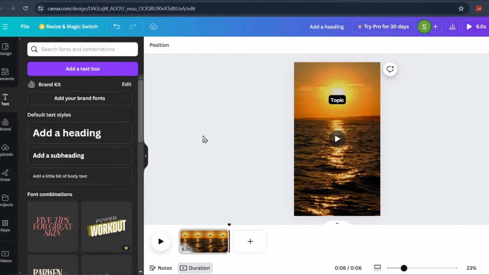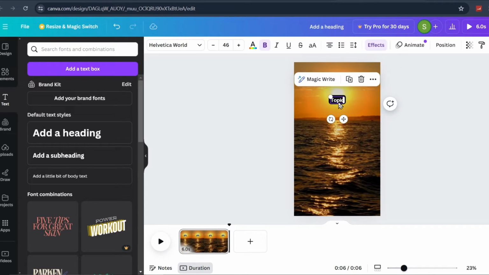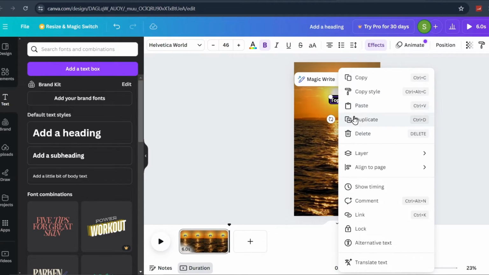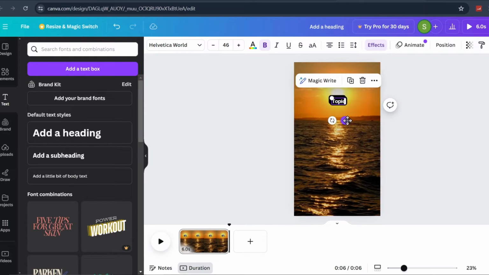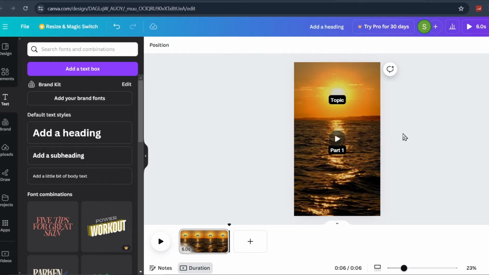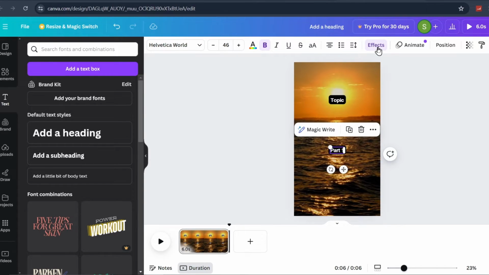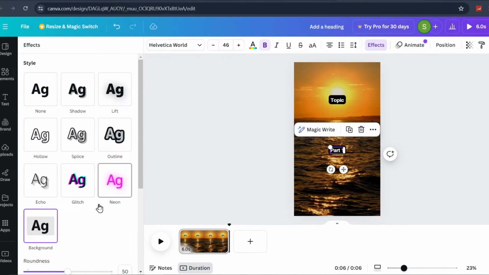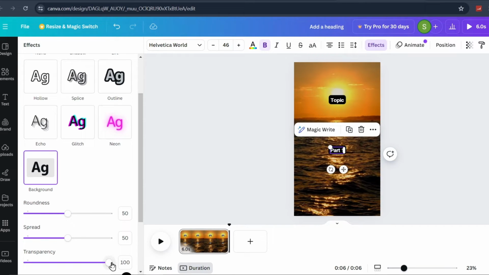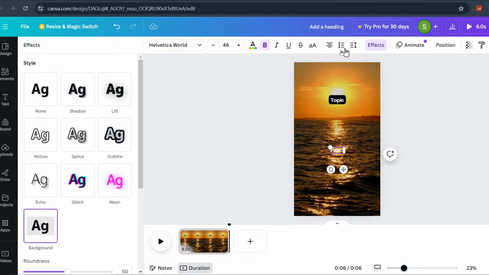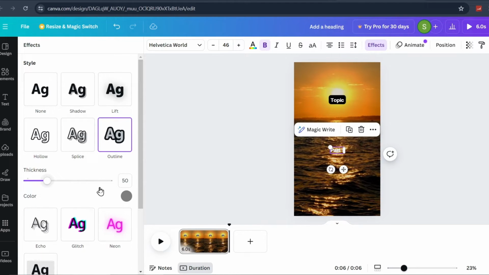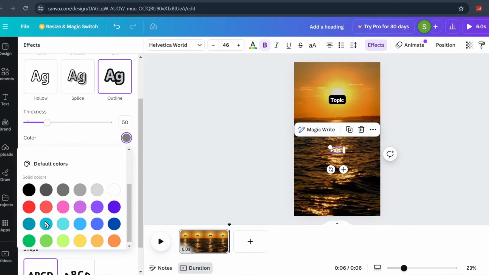I want to add another paragraph to this template. For that, I will duplicate this topic and bring the duplicate down a bit. I will change it to part 1. I will remove the background of part 1: go to Effects, then Background, and reduce the transparency to 0. Then go back to part 1, click on Effects, and increase the color and the outline to add an outline to part 1.